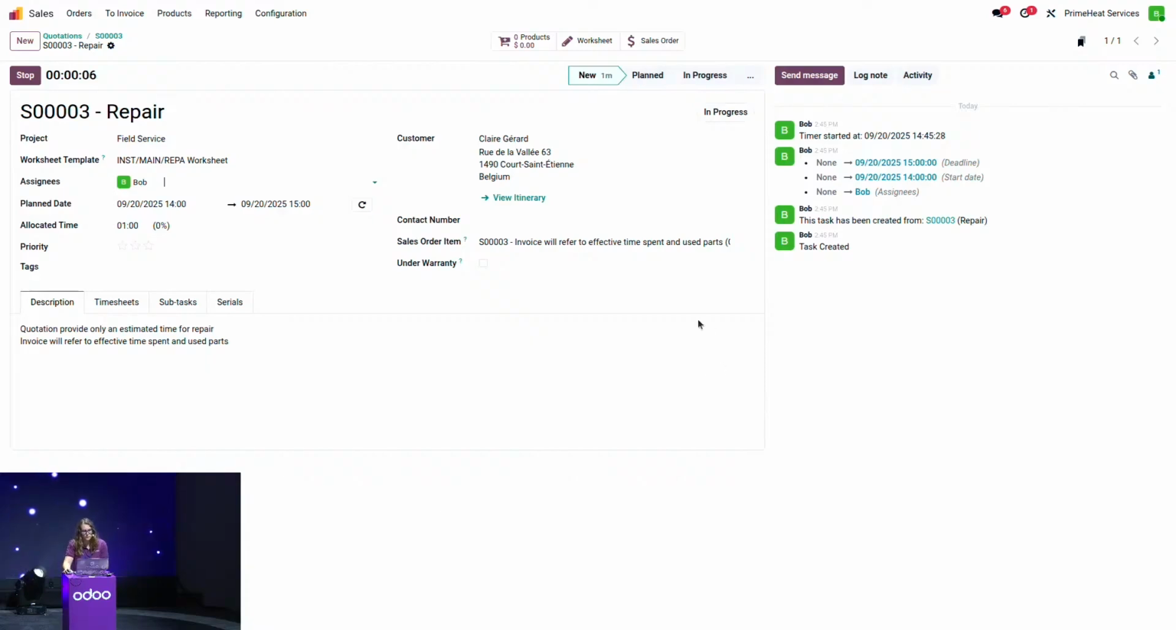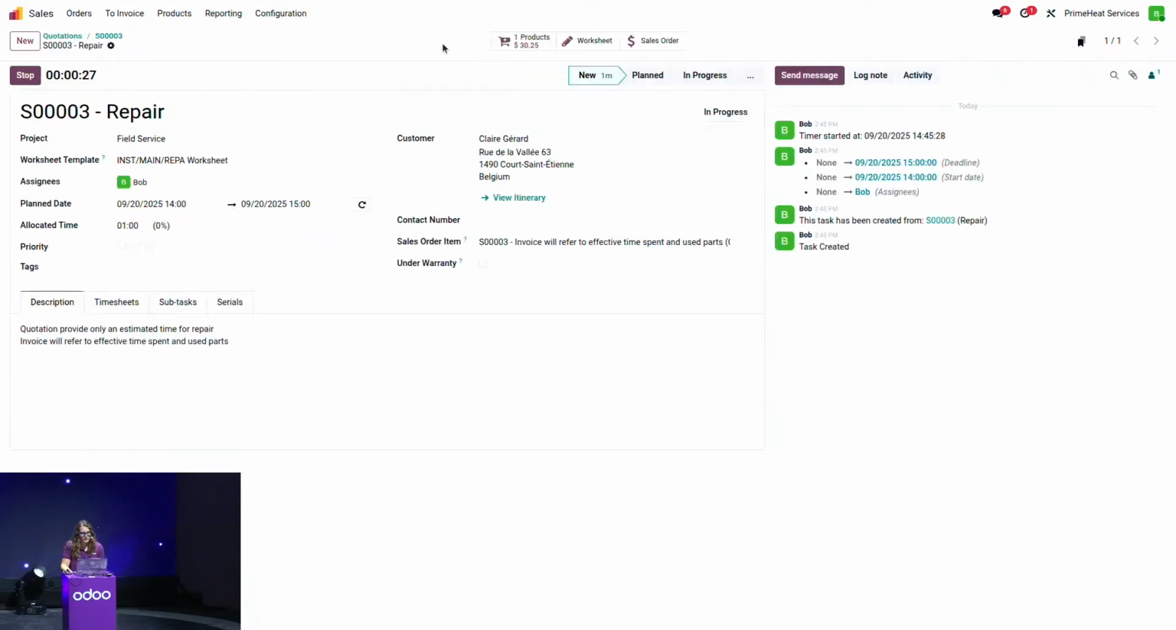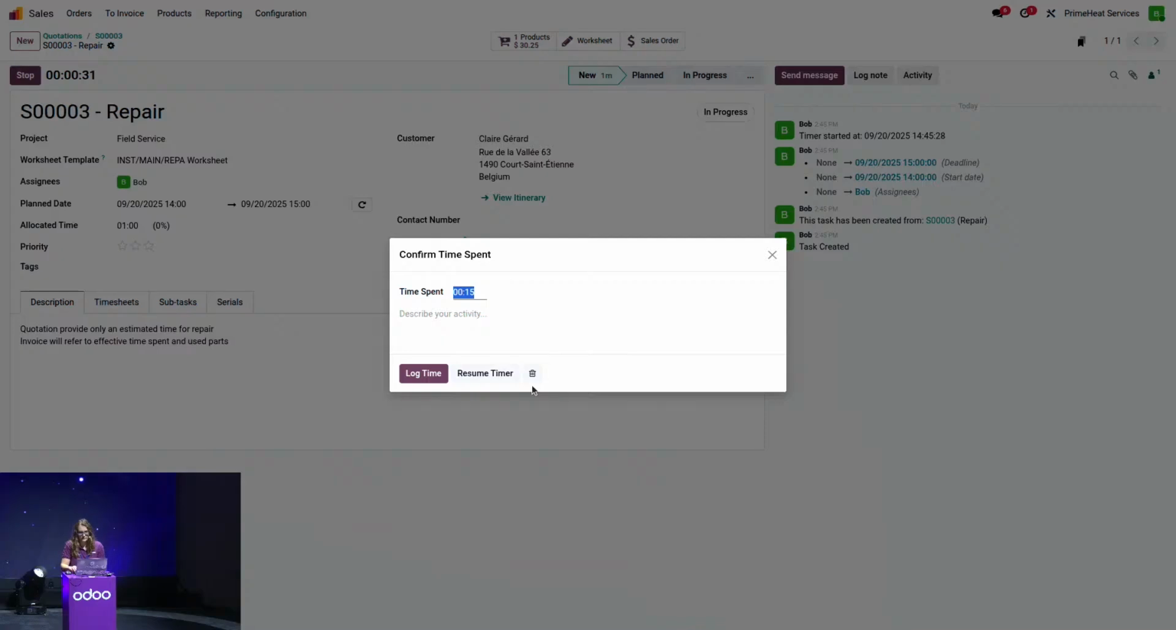I can decide to change a few parts or to invoice a few more products if needed. In order to do that, I'm going to click on the product button. From here, if I had to use some cleaner, well, I can simply add this into my task, and this will later on be added on the sales order. So I had to use one cleaner bottle. I'm going to stop my timer. This took actually a bit more time than needed, let's say 3 hours.